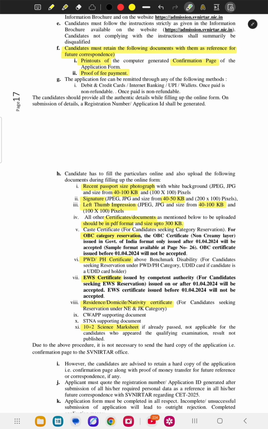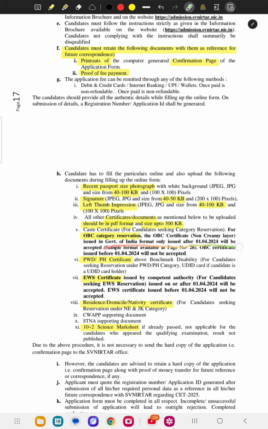So all other certificate documents to be uploaded should be in PDF format and the size up to 300 KB. So this is about certificates. Here it is signature, here it is recent passport photo. This is about certificates. For OBC category reservation, a non-creamy layer certificate issued by Government of India format only